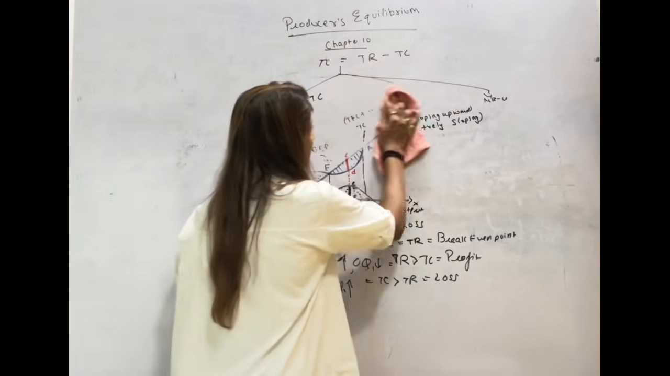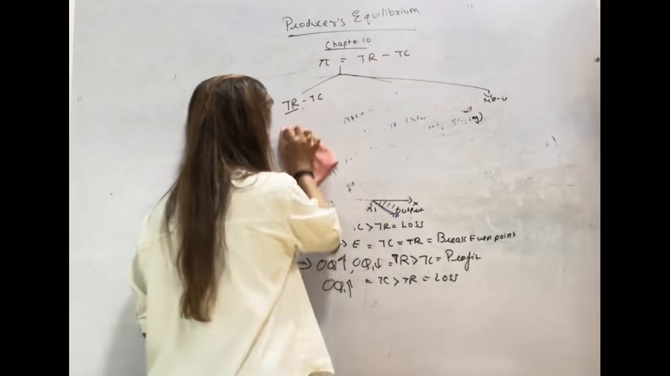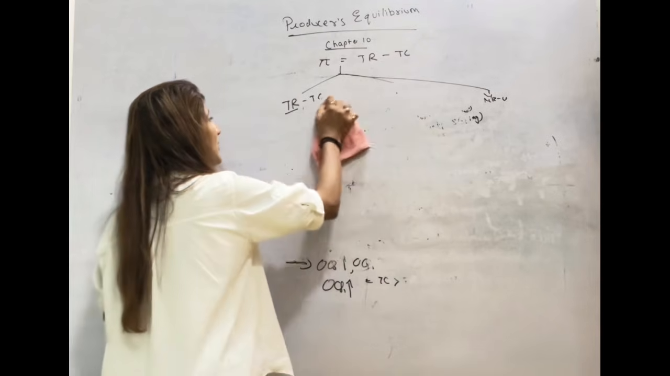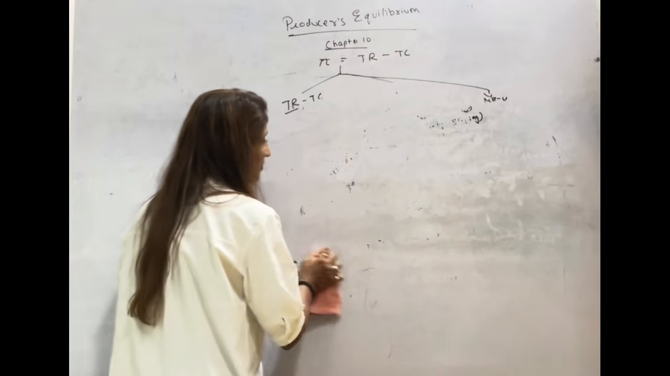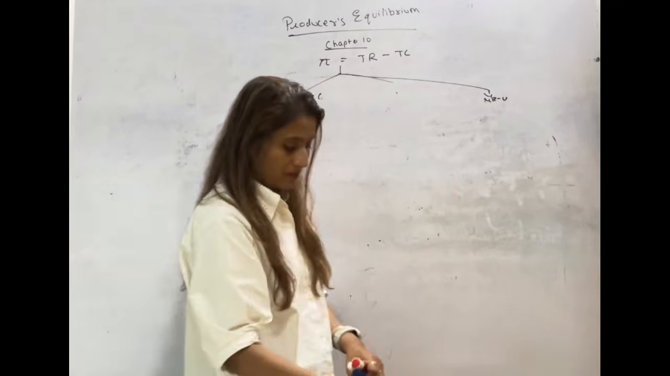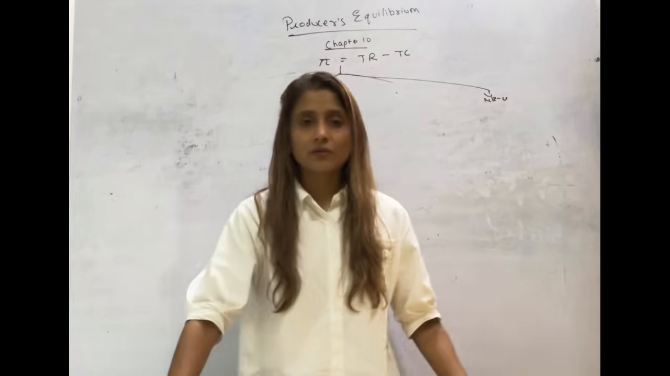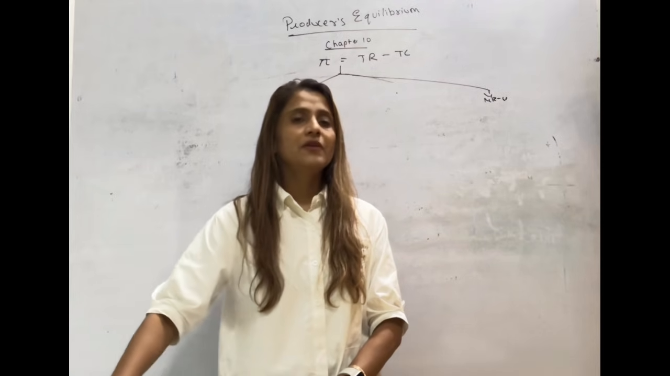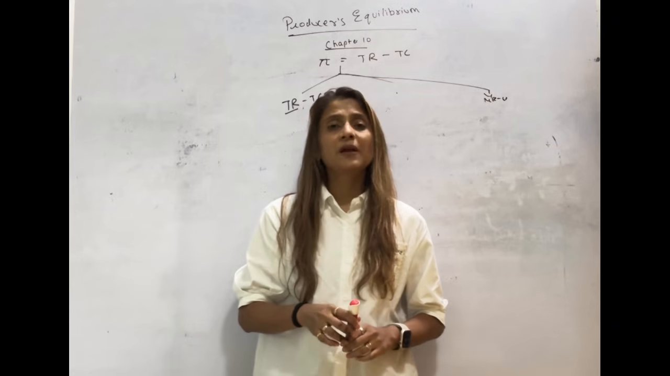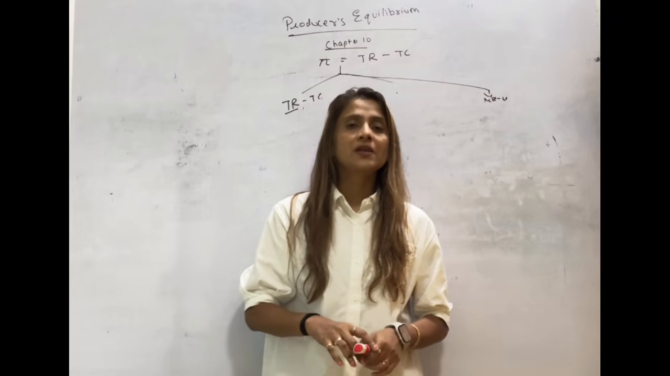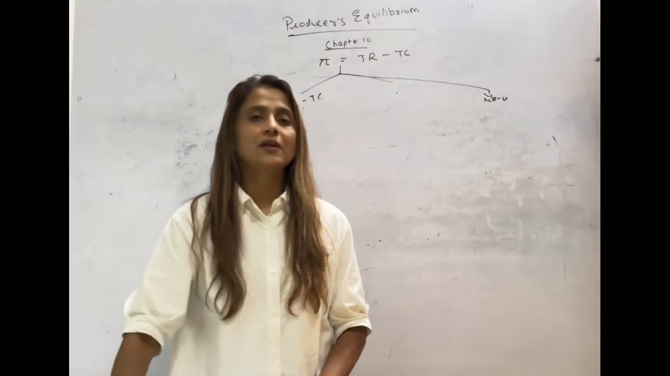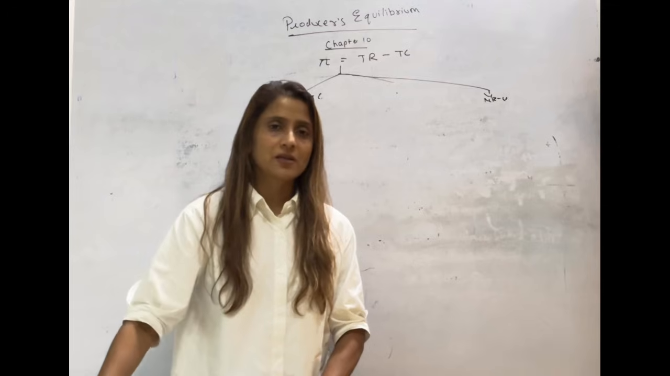Now the second thing. The second method to get the equilibrium is MR-MC. Quite popular. What is the meaning of MR? Marginal revenue. What is MC? Marginal cost. Marginal revenue means the revenue which is generated by selling one extra unit. What is marginal cost? The cost which is incurred on selling one extra unit is called marginal cost.